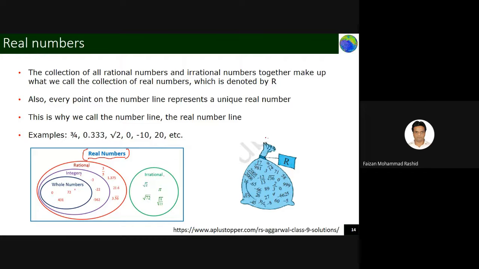So real number is a big packet where you have all the different types of numbers present. All the numbers will be there in this packet. So the collection of all the rational numbers and irrational numbers together makes up what we call the collection of real numbers. It is represented by the letter R. Also, every point, this I will tell you, is what the number line is. You see here different types of numbers.